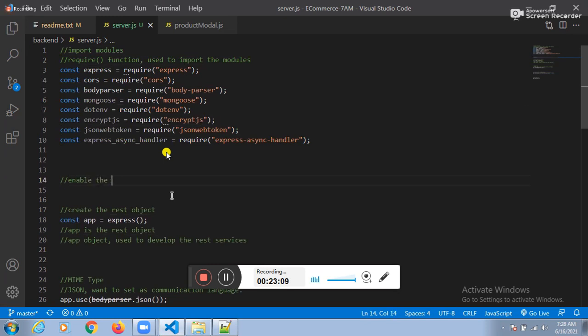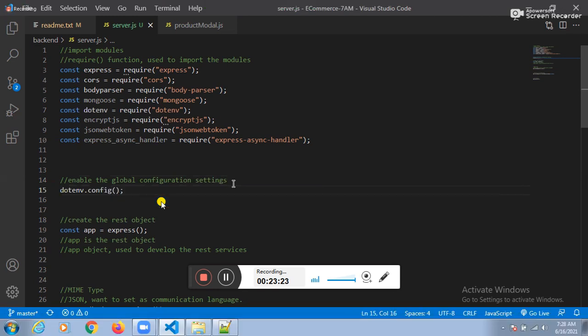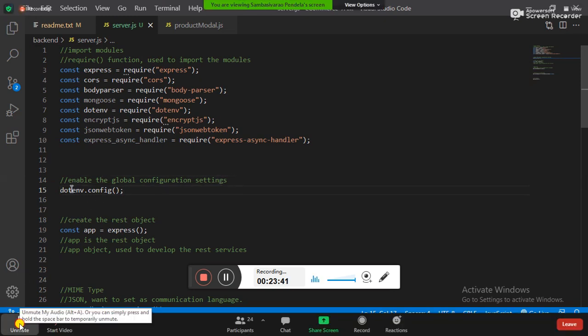Enable the global configuration file. How to enable it? Guys, can anyone tell here? .env config. I still didn't create the global configuration file. Maybe next month we may use it. By the end of this month, I will discuss only two modules: the home module and the products module. While discussing the login module, registration module and payment gateways, at that time we will use the .env file. Fine. Let me go for the predefined snippet.